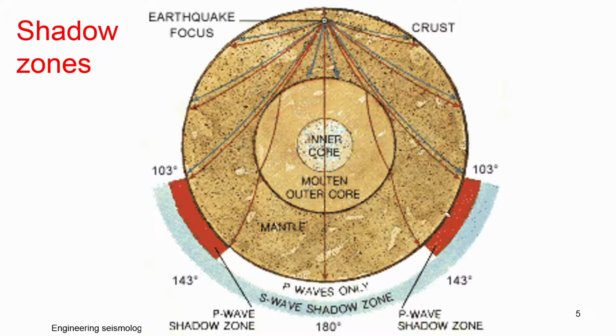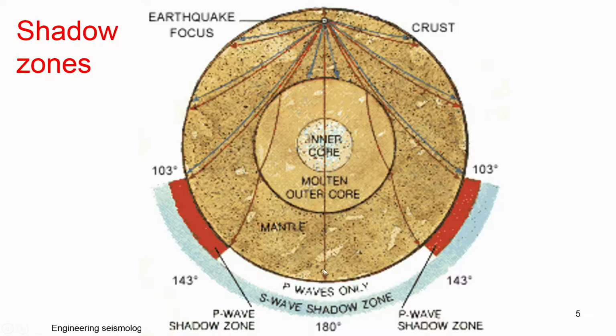This zone is called a P wave shadow zone. Similarly, this side also. This is your vertical zero. You can see that between 103 and 140 degrees, you will not be able to record a P wave. So, if the earthquake is occurring here and you have the seismic station at this place, you will not record a P wave. But if you are having it here, you can record. So, it depends upon the position of the station.